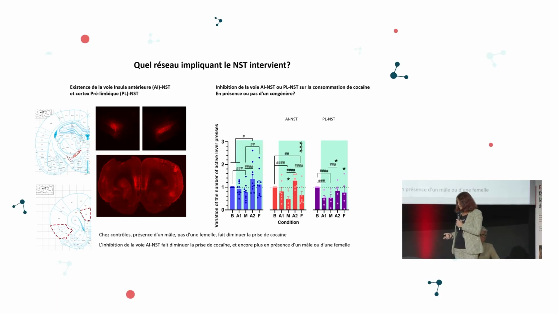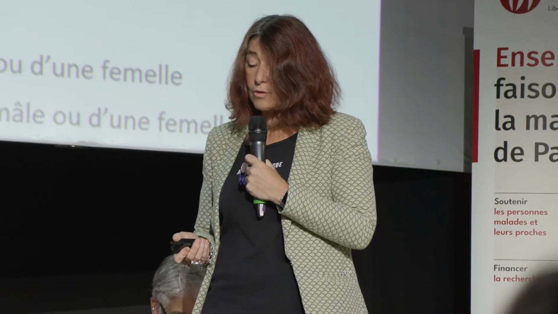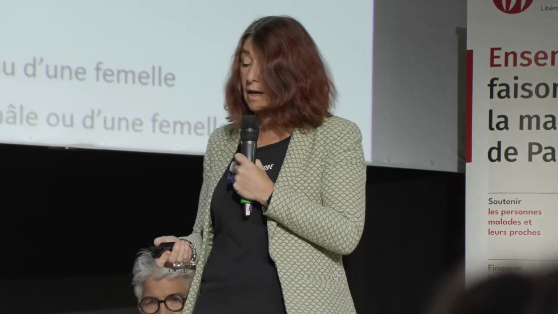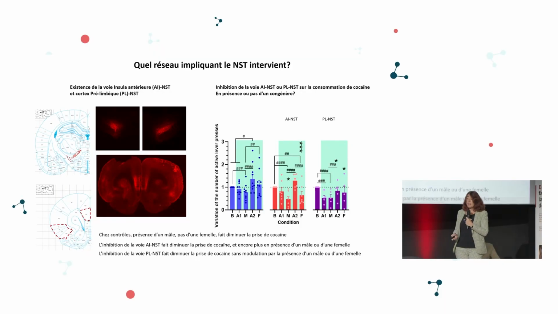If we inhibit the projection from the prelimbic towards the subthalamic nucleus, we see that the consumption decreases during the inactivation of the pathway, so condition A1 is inhibited. During inhibition, however, condition A1 is not modulated by the presence of a male rat or a female rat.